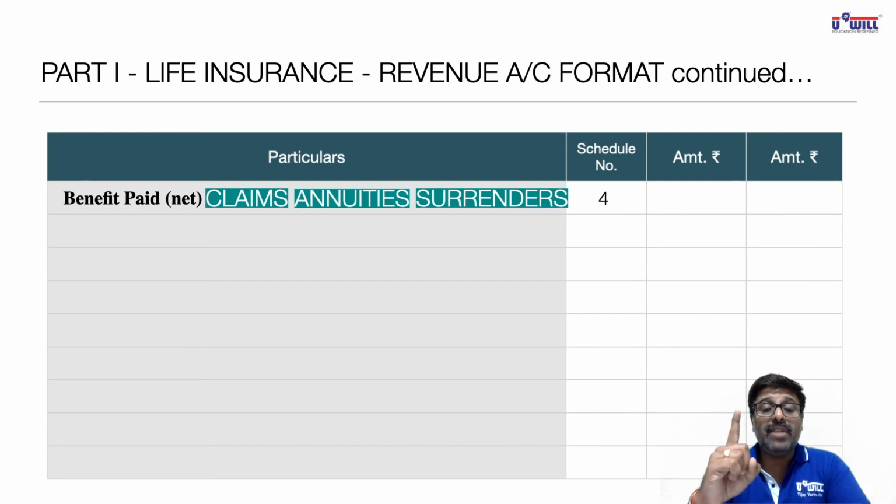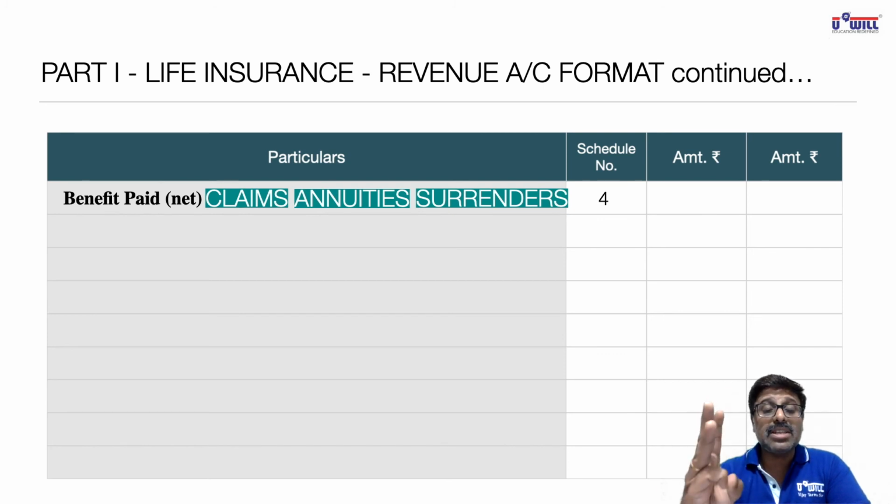First schedule and workings in detail we have to make for premium. Second schedule and notes we have to make in detail for commission. Third schedule and notes in detail we have to make for operating expenses. Fourth schedule and notes in detail we have to make for benefits paid. So benefits paid will include this claims, annuities, and surrenders. All of it are done in your notebooks.